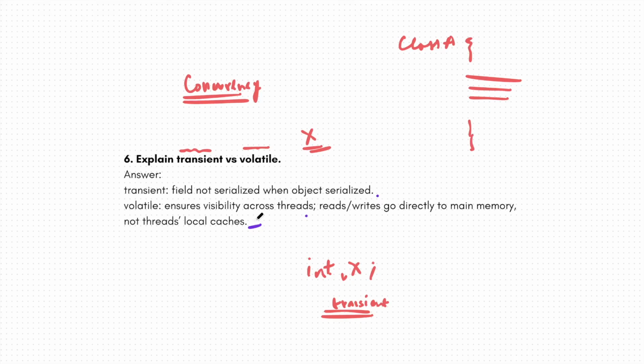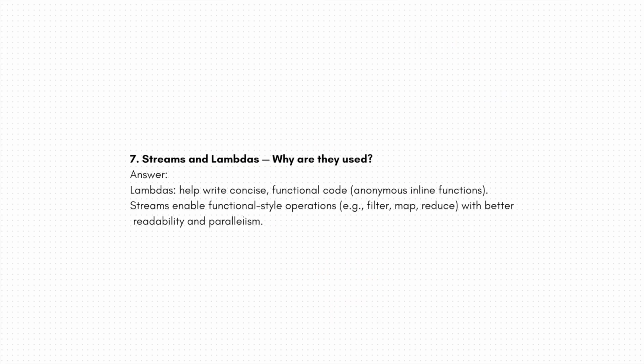So with this we have also learned the sixth question, and we are moving to the seventh question: streams and lambdas. These are newer Java concepts. After Java 11, I guess, they introduced streams and lambdas. First of all, I'm going to explain lambdas and then streams.